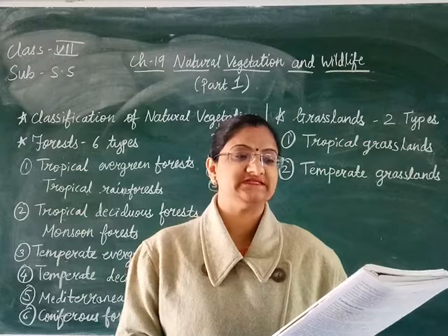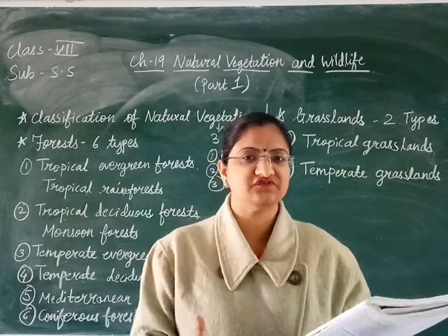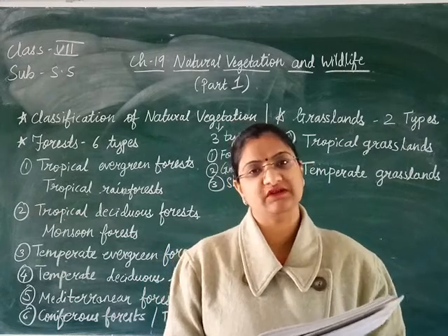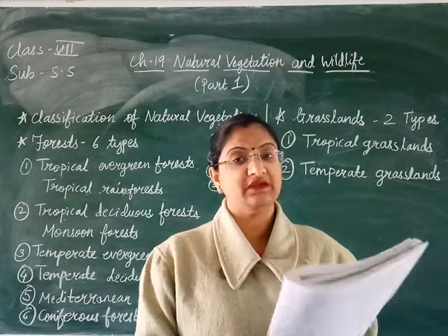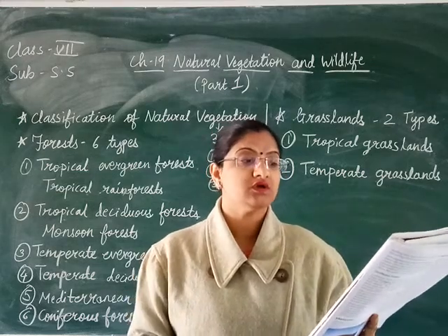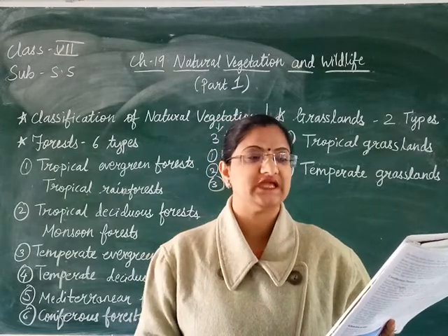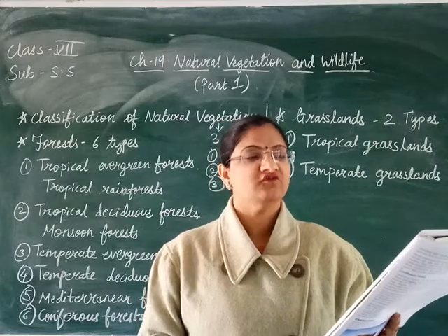The forests are dense and the timber is valuable. Forest is dense means what? You will find lots of trees over there, and the timber which is available from these trees is very valuable. For example, the main trees over here are oak, pine, wattle, eucalyptus, walnut, and camphor. So these are the main trees that are found in the temperate evergreen forest.